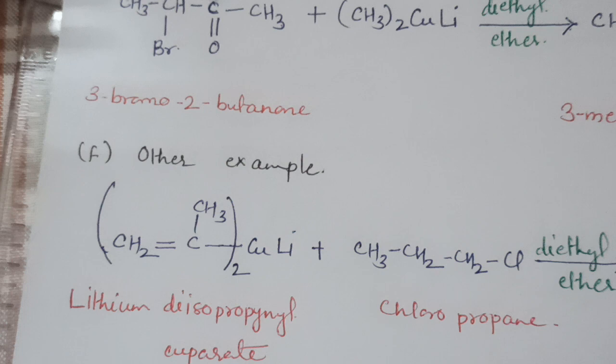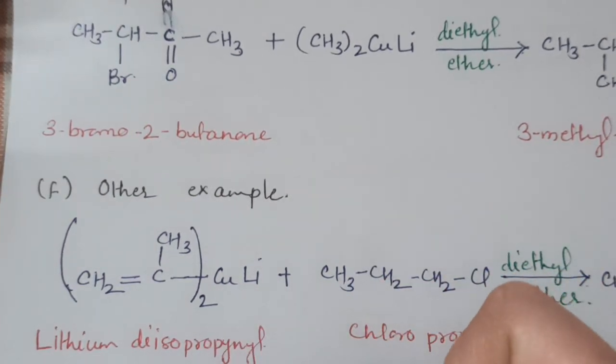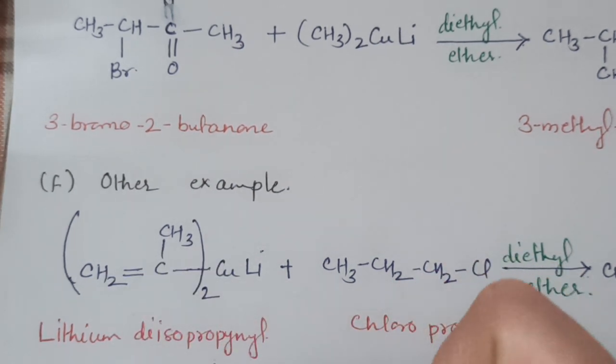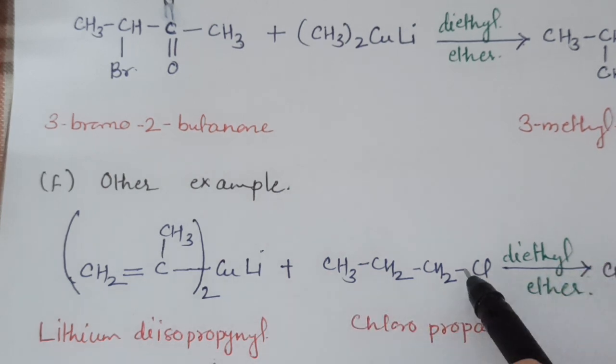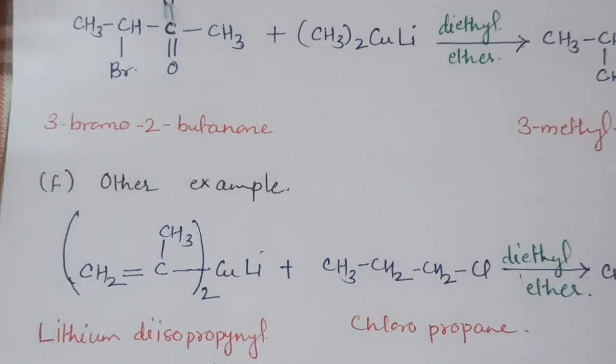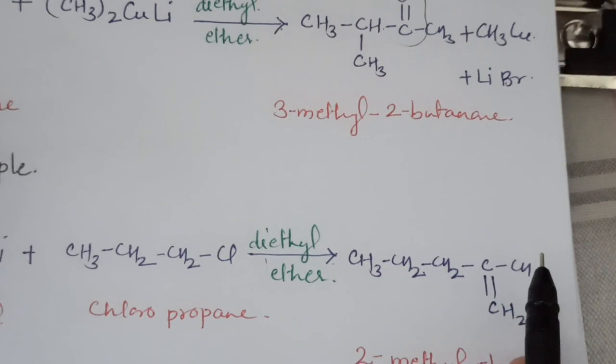Another example: if we take an alkyl group containing a double bond in the Gilman reagent, for example the isopropyl group, lithium diisopropyl cuprate, then the halogen of the alkyl halide is substituted by the isopropyl group, forming 2-methyl-1-pentane.